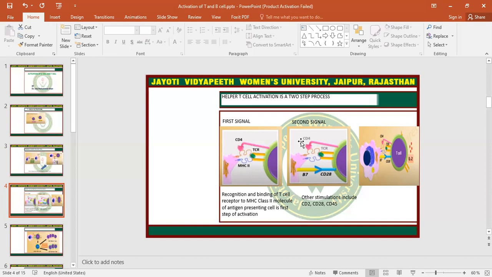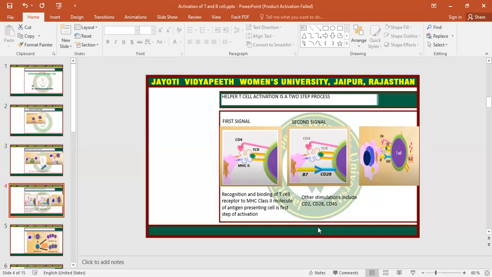Then the second signal will be there. In the second signal, the antigen presenting cell which has a B7 ligand will bind to the CD28 receptor of the T helper cell. So this is the second signal. The first signal is followed by the second signal, where the B7 ligand of the antigen presenting cell will bind to the CD28 receptor of the T helper cell. Some other stimulation can also include CD2, CD28, CD45 may be here.